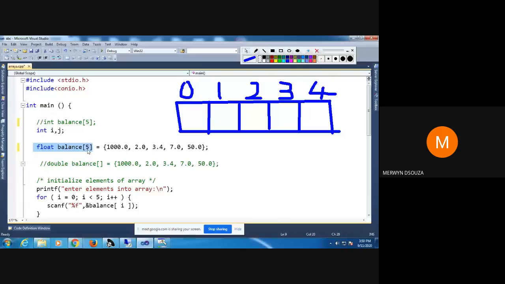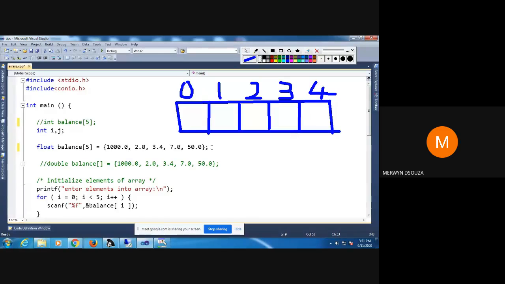The size of it will be 5, and then you assign the 5 values. That means in this array, at index 0, the value 1000 will be stored. At index 1, 2.0 will be stored, at index 2, 3.4, and so on. The last index will have 50.0. So one way of declaring values for an array is like this. You can directly assign values.